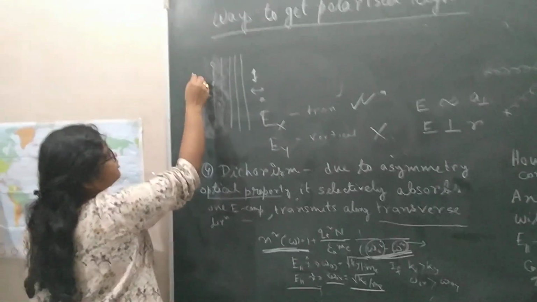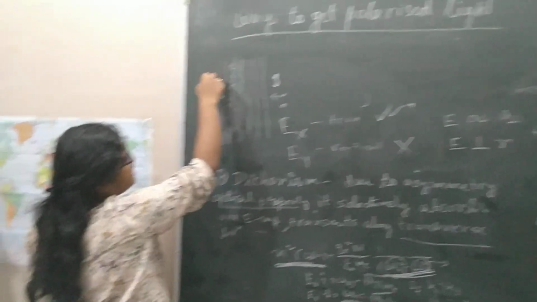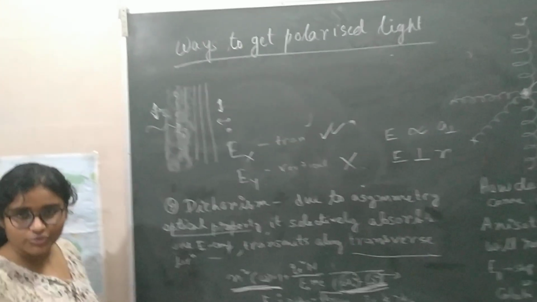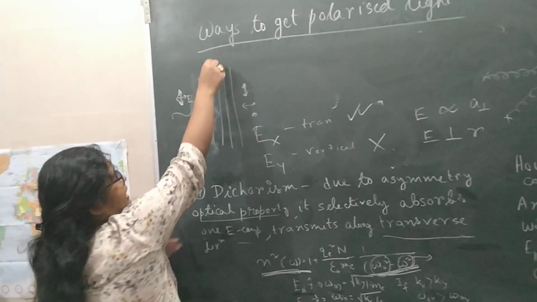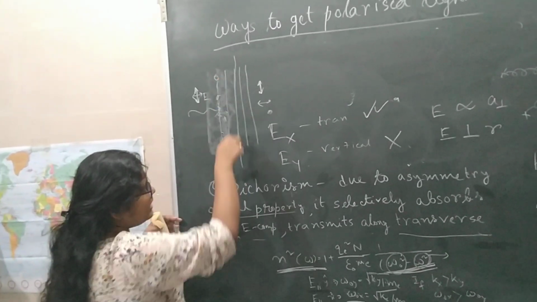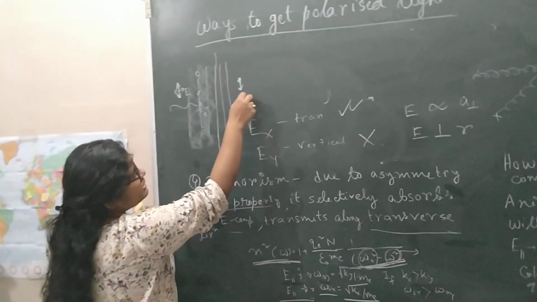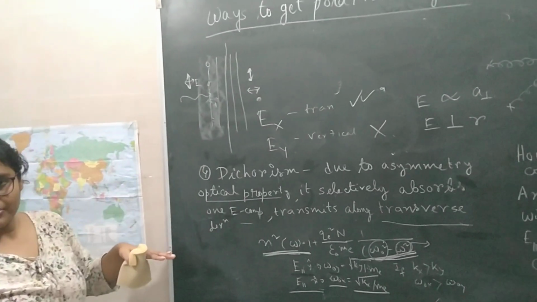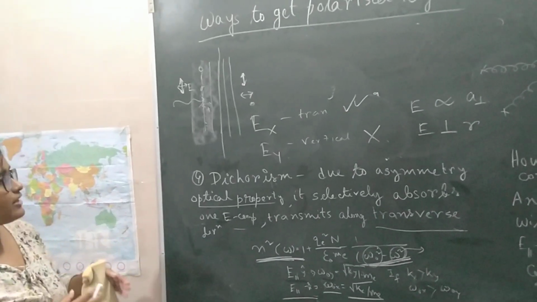The electrons will absorb the component along this direction, while the component of the electric field along this other direction can pass through. So this line is, suppose, the polarizer axis, and it is passing the component perpendicular to the chain direction. Okay, so this is one kind of dichroism.